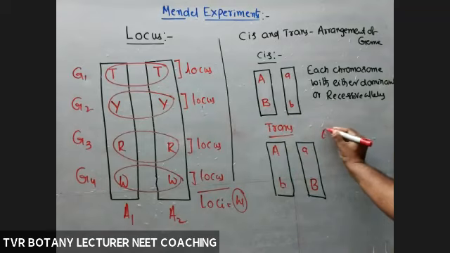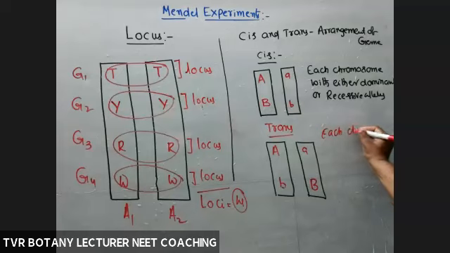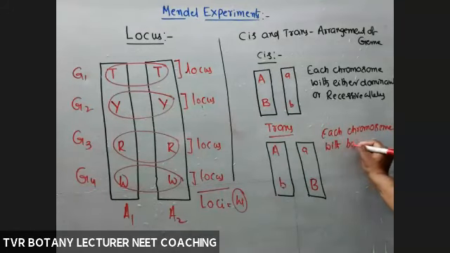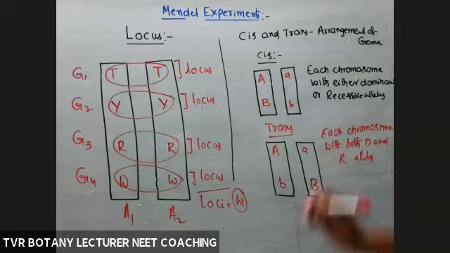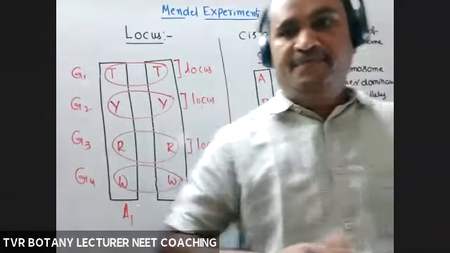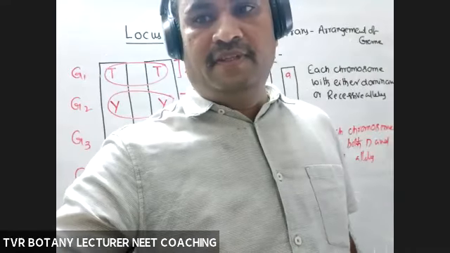So here each chromosome with both dominant and recessive alleles. I'll stop here. So that is about cis and trans arrangement. Okay. That is enough for today.